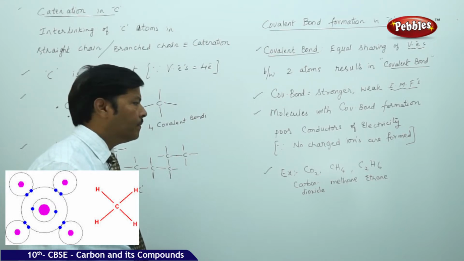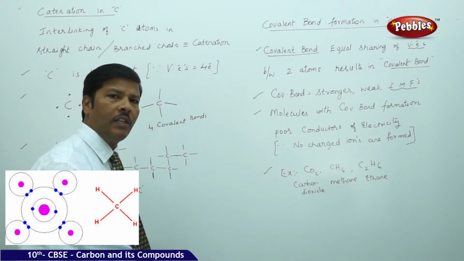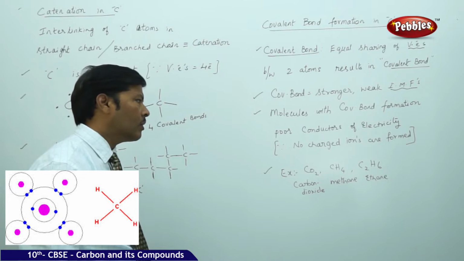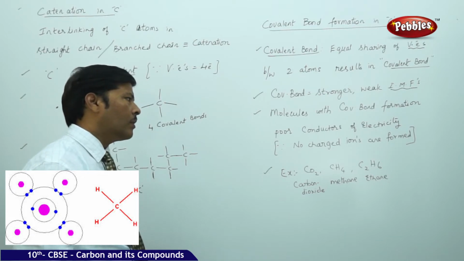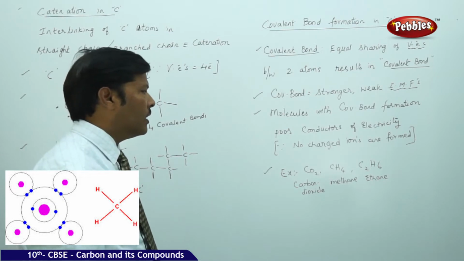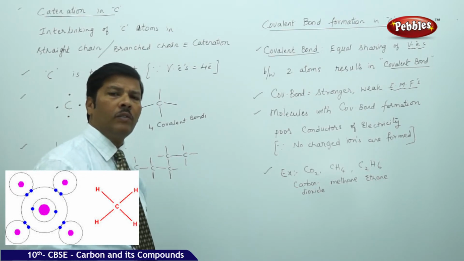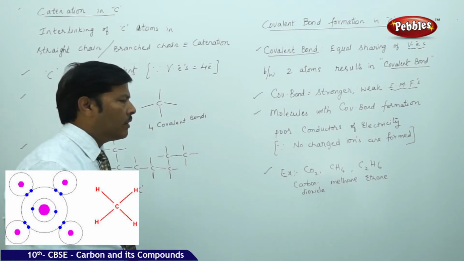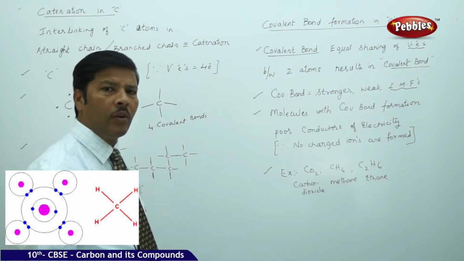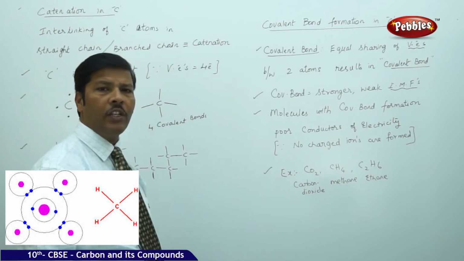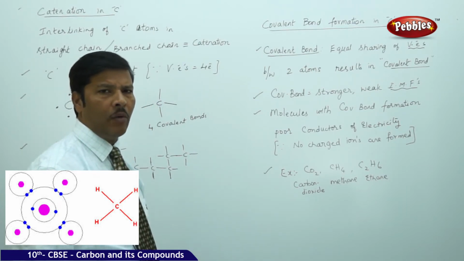carbon dioxide, methane and ethane, we can easily understand that the sharing of electrons takes place equally. The valence electrons of carbon and hydrogen in methane, of carbon and hydrogen in ethane, and of carbon and oxygen in carbon dioxide, they share equally, and that results in the formation of a covalent bond. And because of the formation of covalent bonds, there is no question of formation of any charges in the molecules.